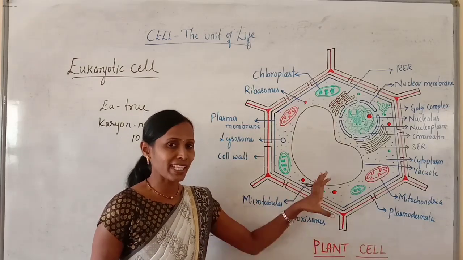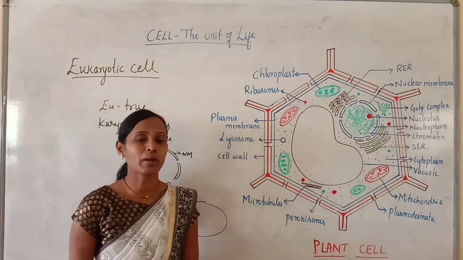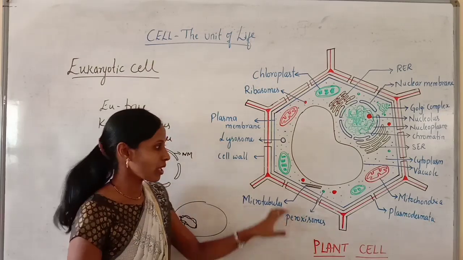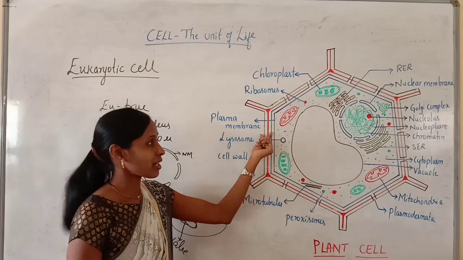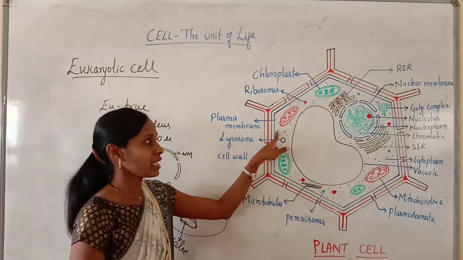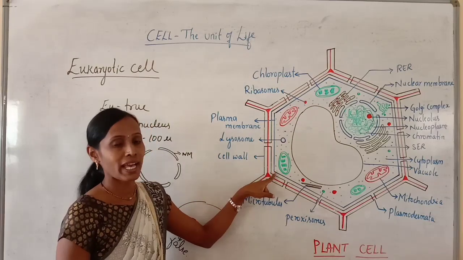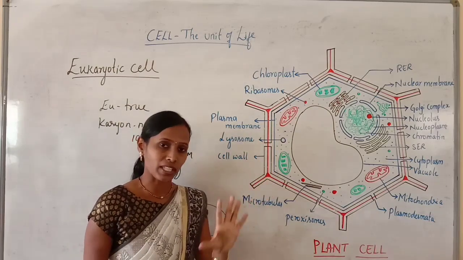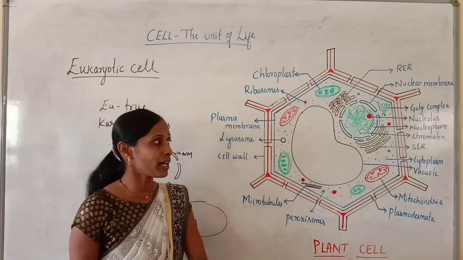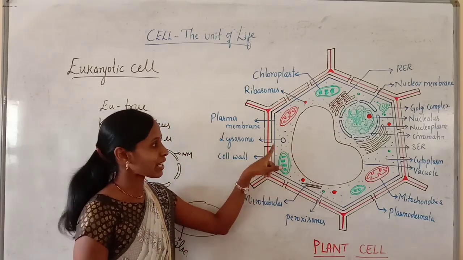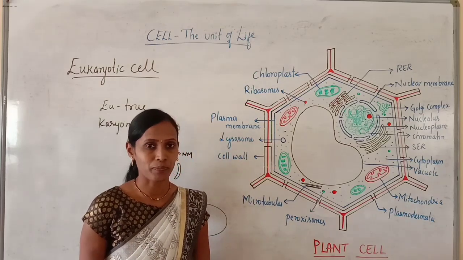But in the plant cell, the cell is enclosed by a rigid cell wall. This is called the cell wall, which is followed by the plasma membrane. The blue colored layer you can see is the plasma membrane. In all eukaryotic cells there is a plasma membrane, but in the plant cell, in addition to the plasma membrane, there is a rigid cell wall.